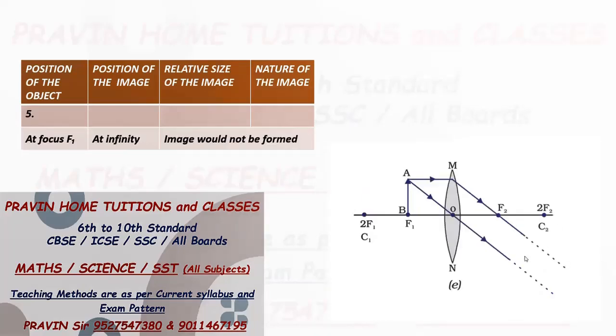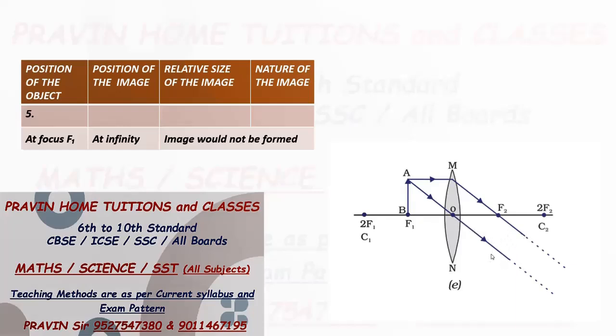Now case 5, object is placed at focus F1. Two rays: first ray selected, ray parallel to the principal axis, after refraction it passes through F2 and goes like this. Second ray selected, ray passing through the optical center, after refraction it will not show any deviation, it will go right like this.